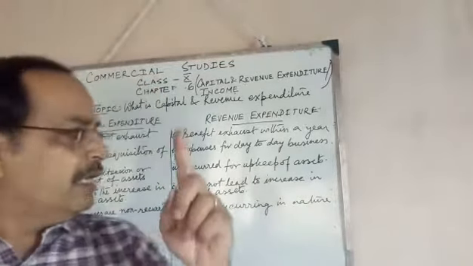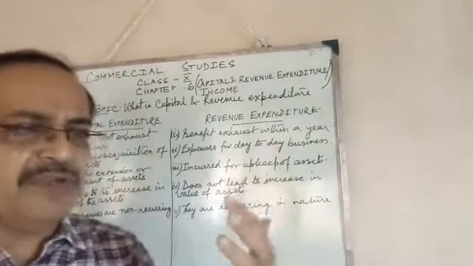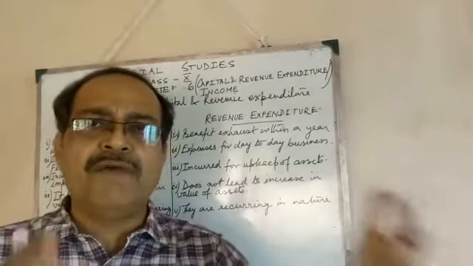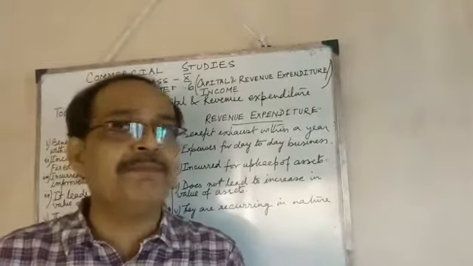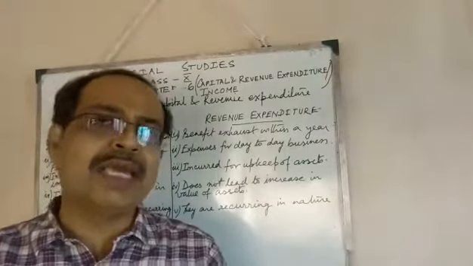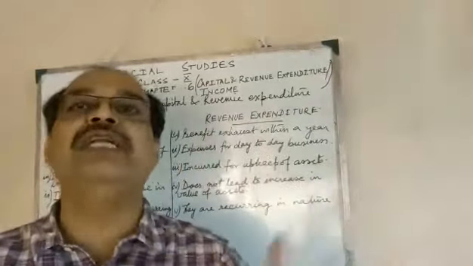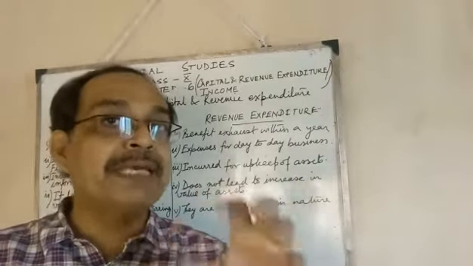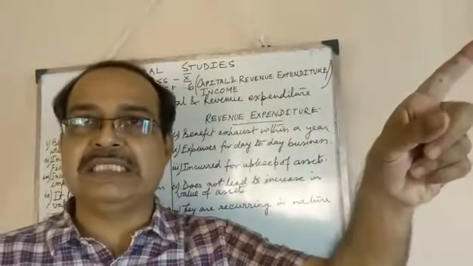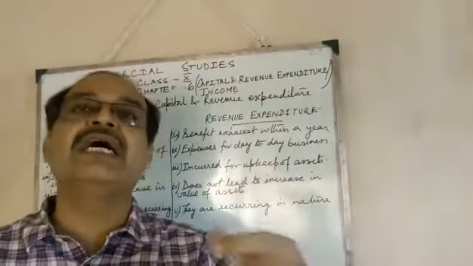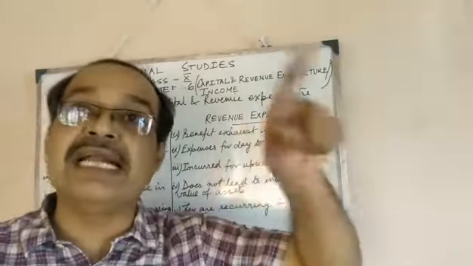Now, the revenue expense. We have extended the building and added to the assets, but you need to keep it in proper shape. You need to paint it. In the coming days, you need to maintain that building. Suppose you have bought machinery, you need to upkeep it. The expenses incurred for the upkeep of those assets are known as recurring expenses, or revenue expenditures, because they are recurring in nature.